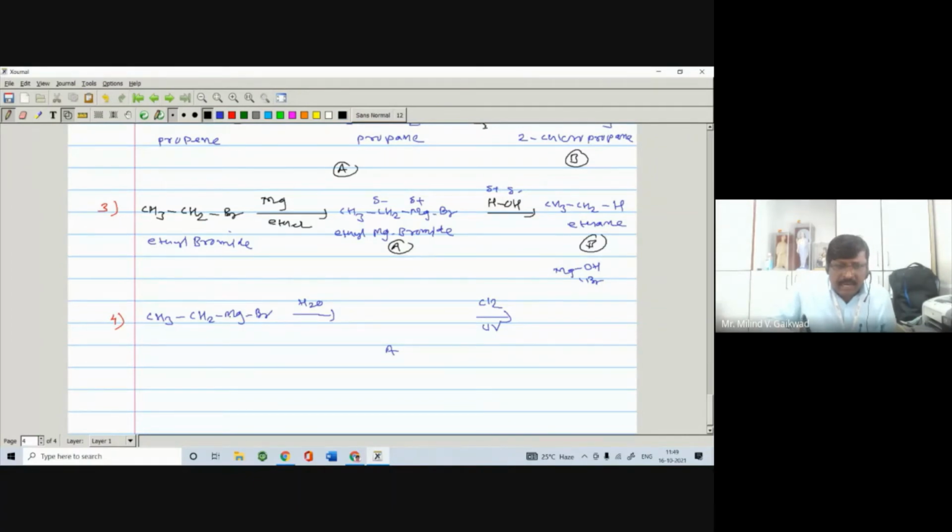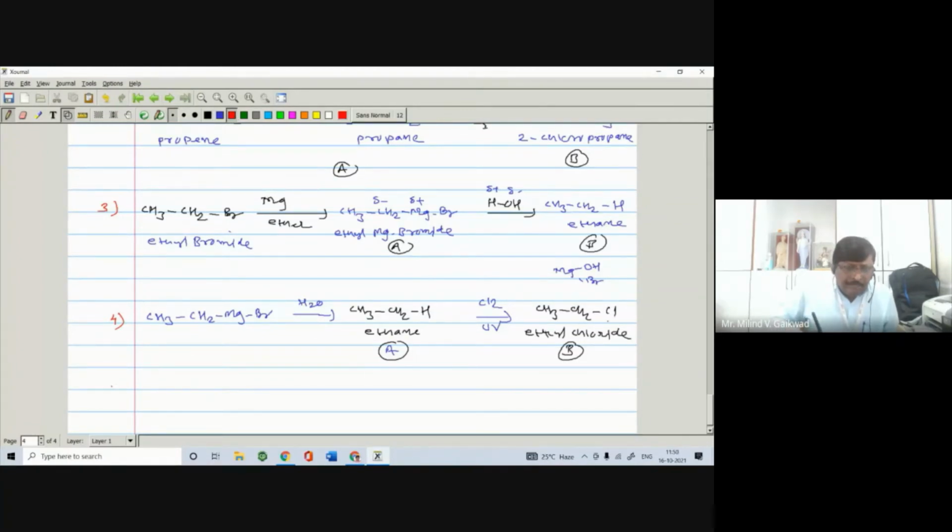Here there is the addition of water and there is a formation of CH3, CH2H, means ethane. You are getting ethane compound. So A is ethane, and here the B, this undergoes halogenation. Halogenation means here one of the hydrogens is replaced by chlorine, and you are getting CH3, CH2 and Cl, ethyl chloride, right? You get the ethyl chloride.